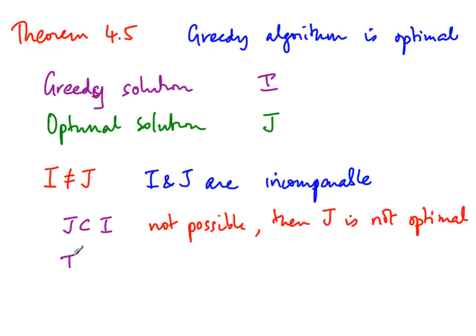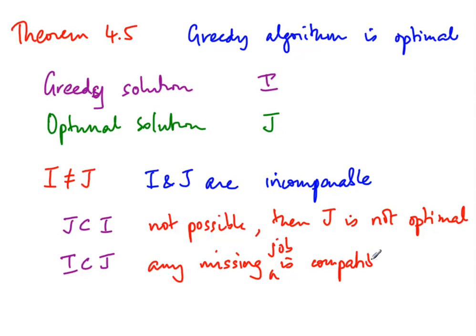By a similar argument, we can argue that I is not properly included in J, okay, because any job which is in J but not in I is compatible with I, right? Because all of J is feasible. So if we add the job which is missing in I to I, it would be feasible.